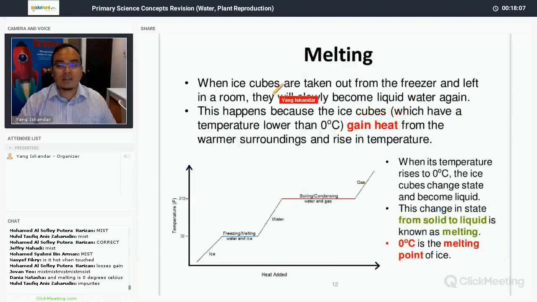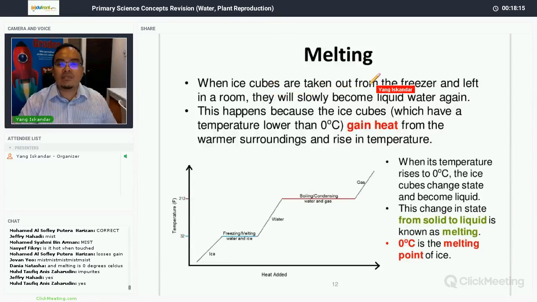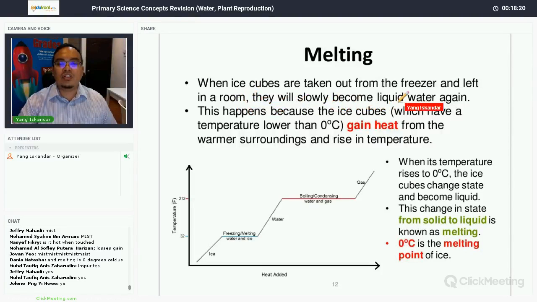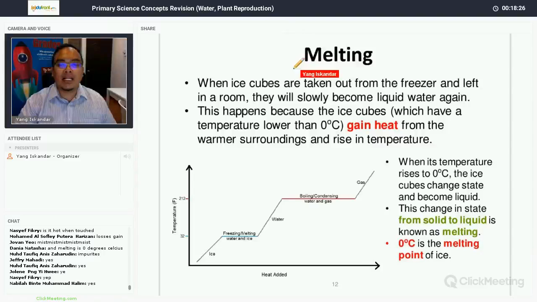Now next process, melting. So all of you got me? Okay, good. So melting: when ice cubes are taken out from the freezer and left in a room, they will slowly become liquid again. What do we call this? We call this the process of melting.